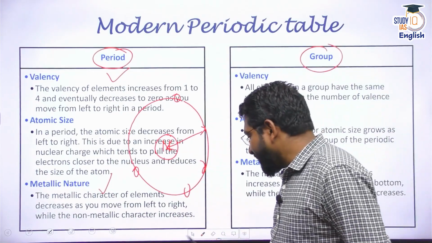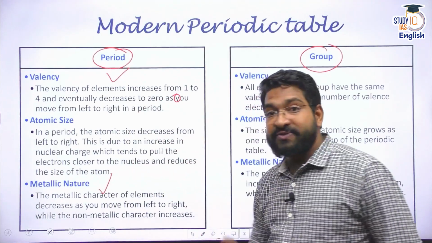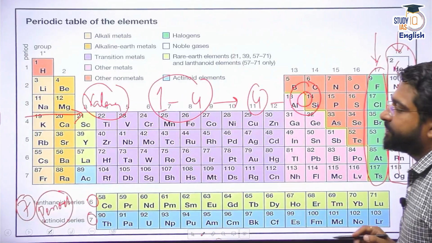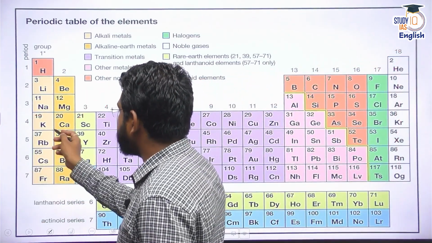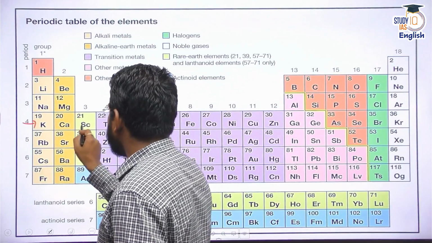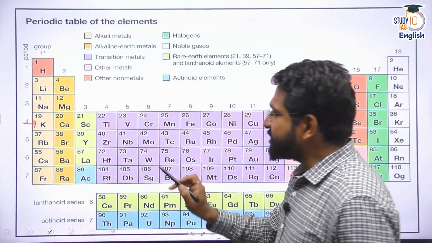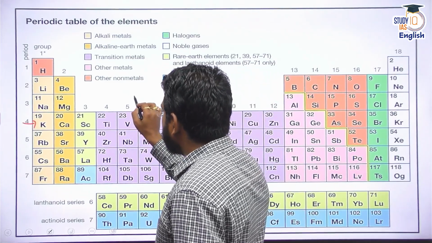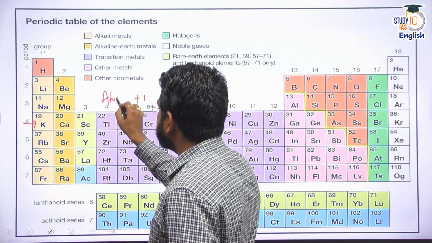Now the question is, why does the atomic size decrease? This is very interesting. Now if you look at the elements in a period, say take potassium, calcium, scandium, titanium, vanadium, whatever you take, you will see that the atomic number increases by 1, right? Atomic number increases by plus 1.